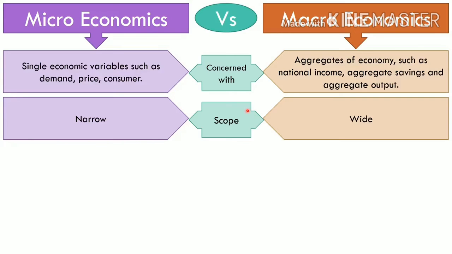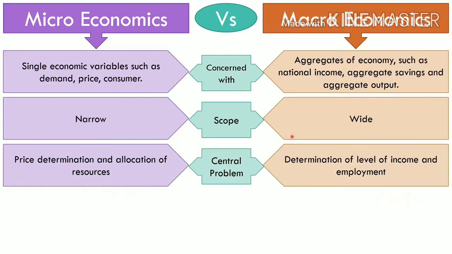So we are studying a large area. We are calculating the whole economy as a whole. We are not taking into account a single term. We are taking into account a whole term in macroeconomics. In microeconomics we are only taking single units, that is demand of a single individual, price, consumer, etc.